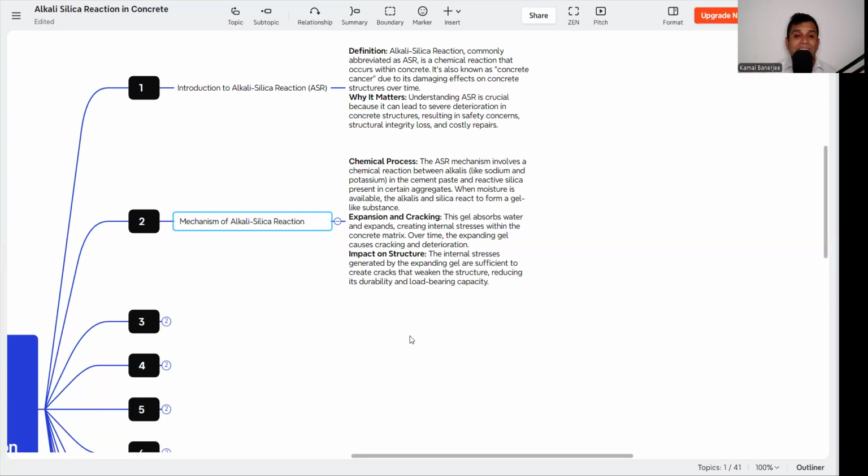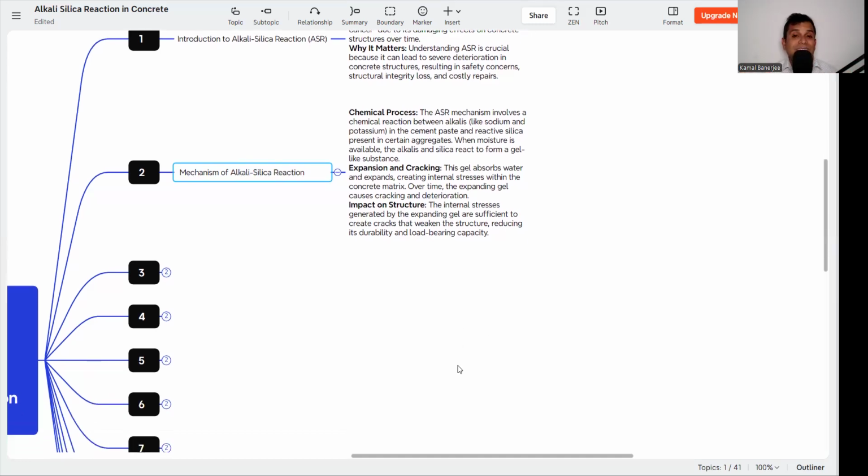So when moisture is available, the alkali and silica react to form a gel-like substance. So sodium and potassium in the cement, reactive silica in the aggregate, and moisture: if these three are in place, then alkali-silica reaction occurs. Then what happens when this gel is forming? This gel absorbs water and expands, creating internal stresses.